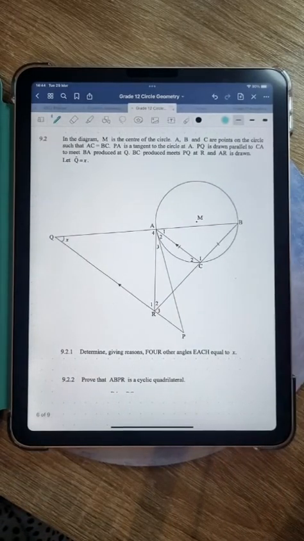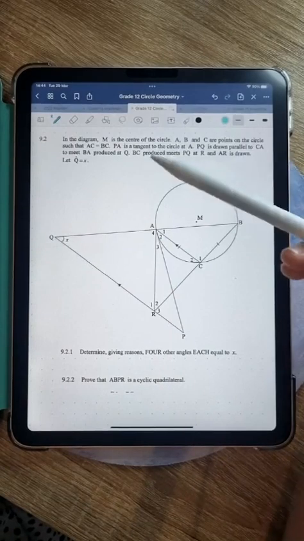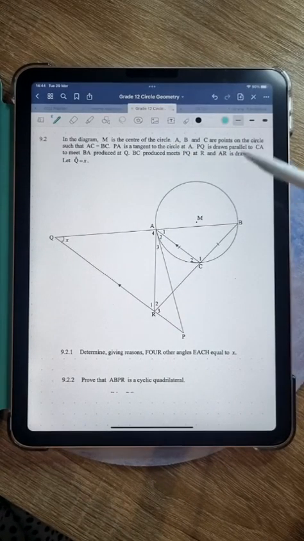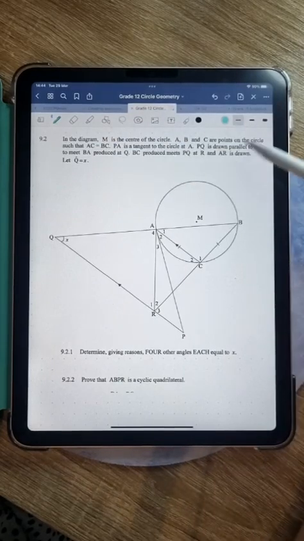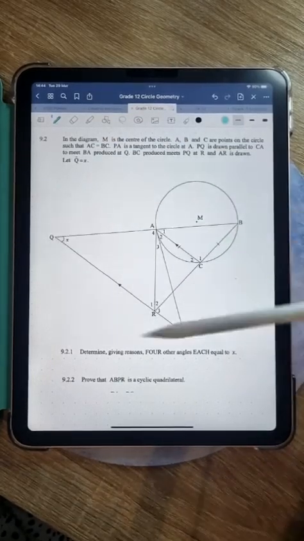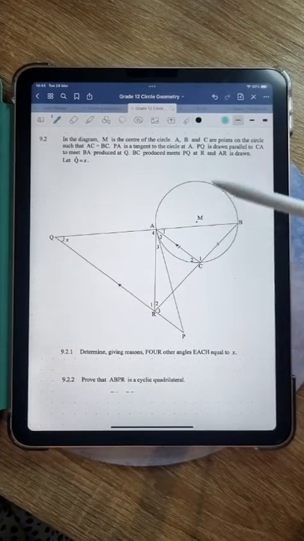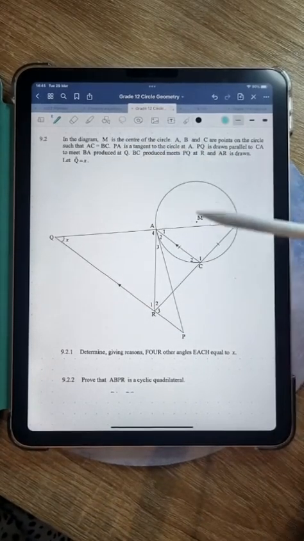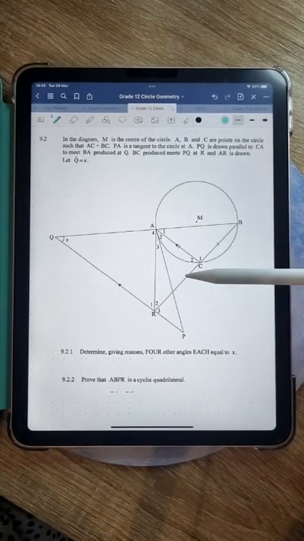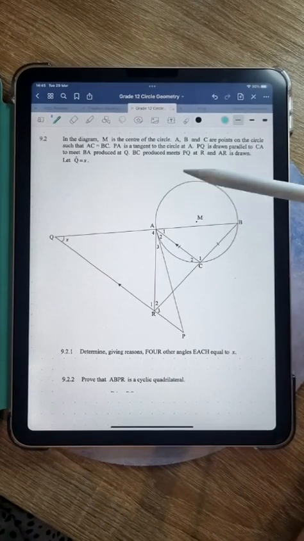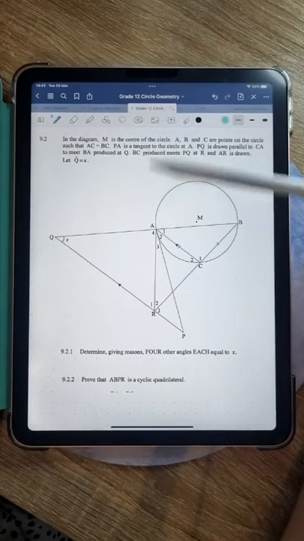I want us to look at the actual hard stuff. So 9.2. You can see that there's a lot going on in this diagram. So it's very important that we read through this whole paragraph, annotate this diagram, write down whatever they've given us, and make sure that everything that's written here is actually indicated here and that we know what we're working with. You mustn't just skim through this. You really have to pay attention when you're reading this and make sure that you know what each bit of information actually means.